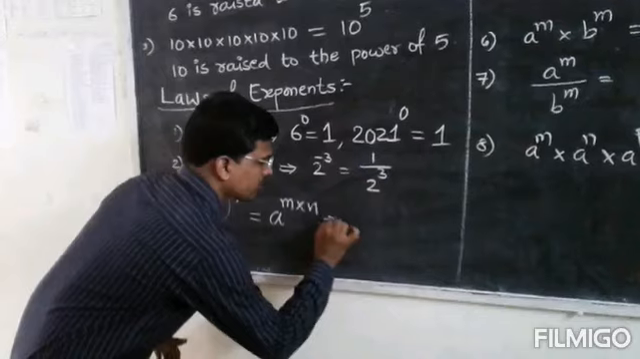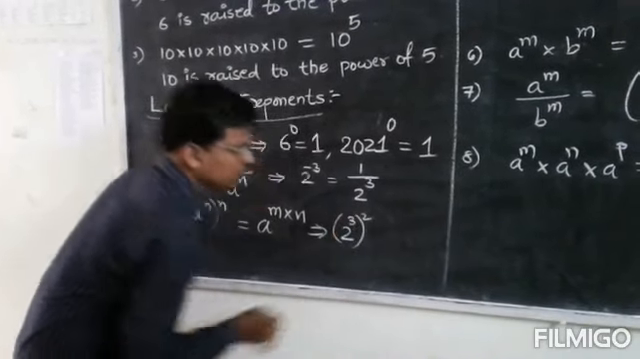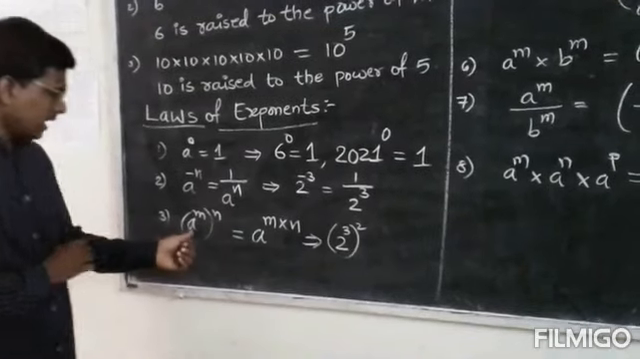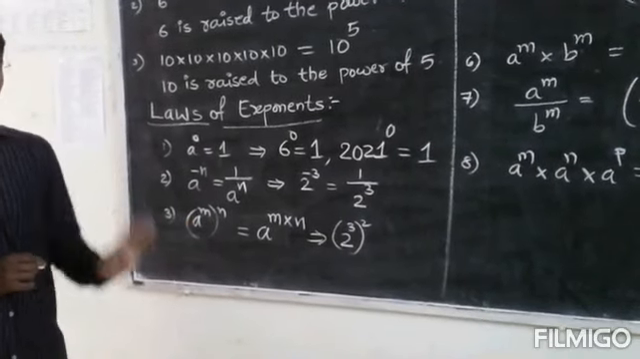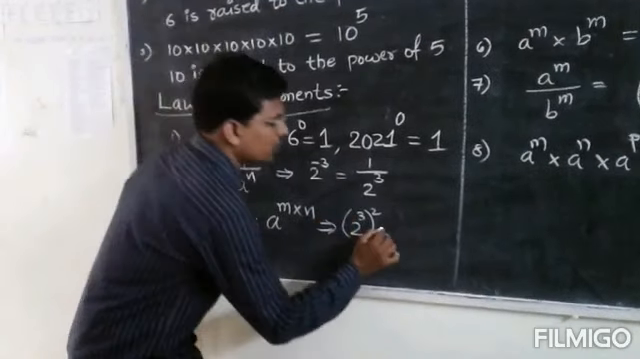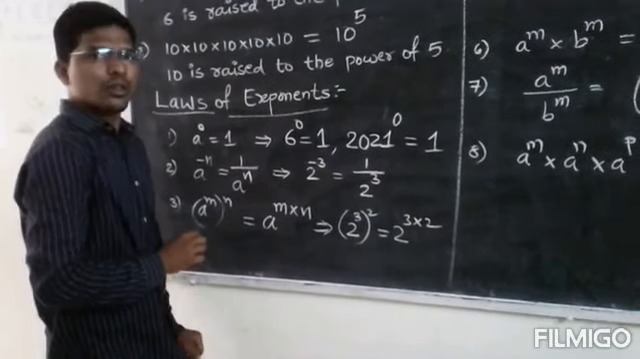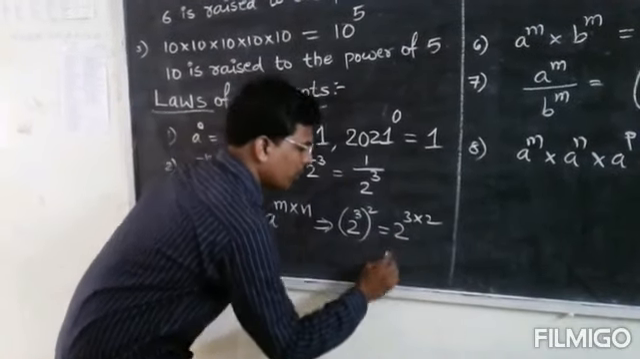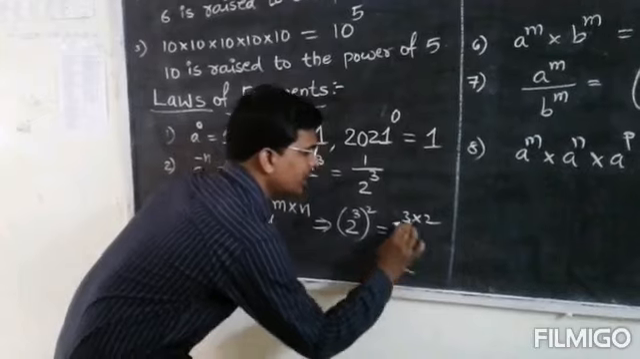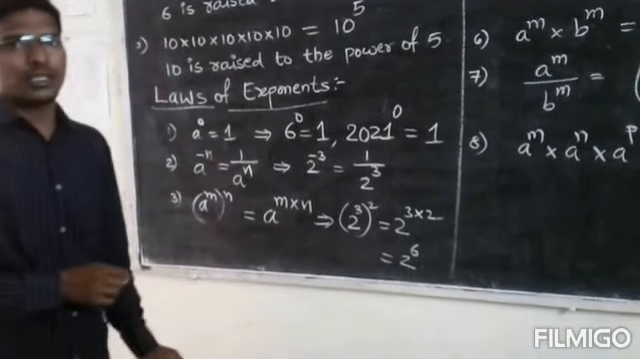For example, if you take 2 to the power of 3 and whole to the power of 2. Okay, here a, m, n, you can take any real numbers. So 2 to the power of 3 and whole to the power of 2 is equals to 2 to the power of 3 into 2. 3 2s are 6. So 2 is raised to the power of 6.